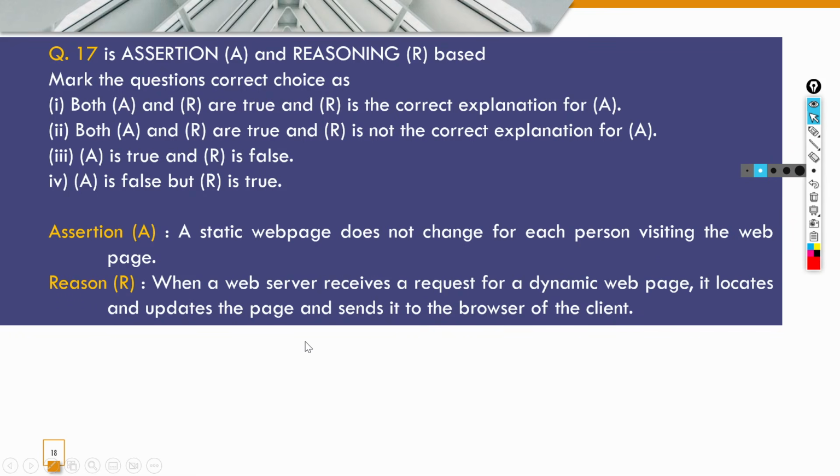Okay. The next question is an assertion and reasoning based question, wherein if both assertion and reasoning are correct, then one or two may come. But if the reasoning is the correct explanation for the assertion, then it will be the second one. If it's not the correct explanation, it should be the first one. And if A is true and R is false, then the third one. And if A is false but R is true, then the fourth one. So let's see the question.